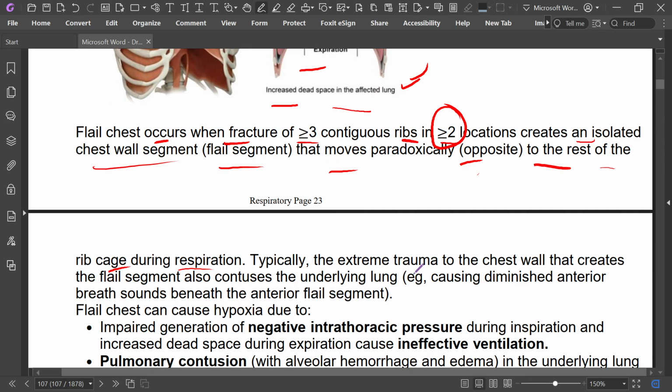Typically, the extreme trauma to the chest wall that creates the flail segment also contuses the underlying lung, causing diminished breath sounds beneath the anterior flail segment.